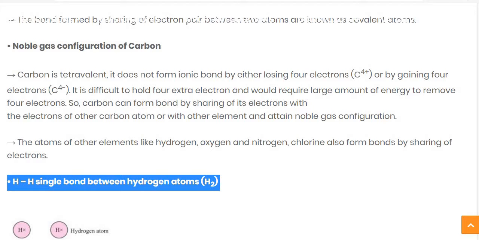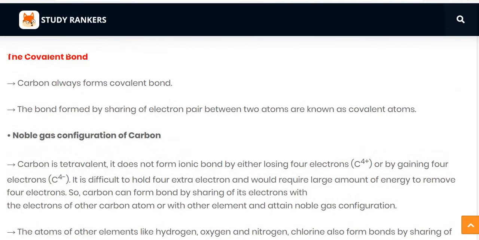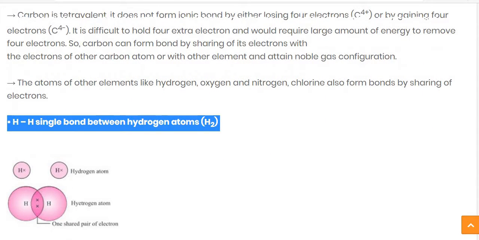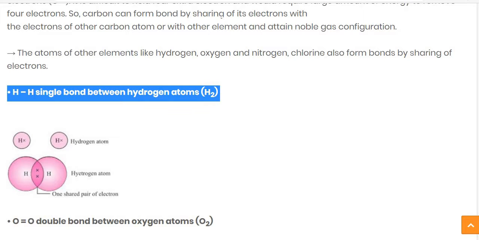And then after we have seen how a covalent bond is formed, by the sharing of electrons, and why carbon forms a covalent bond and does not form an ionic bond, that we have discussed. Later on we have discussed single covalent bond, double covalent bond, and triple covalent bond.